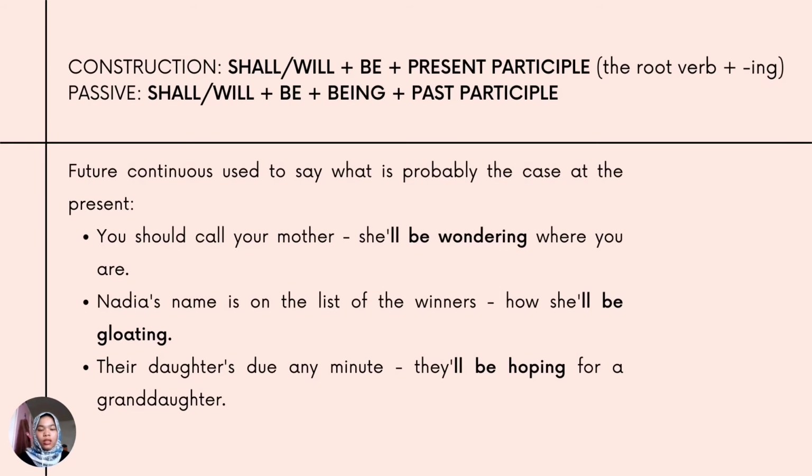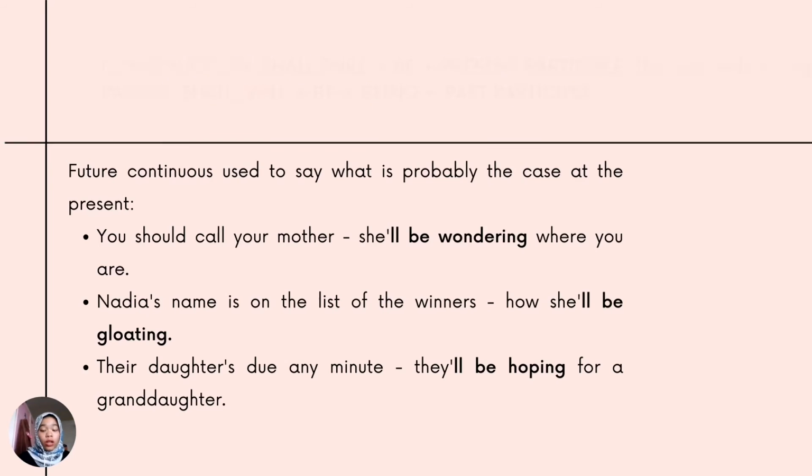So the next use is to say what is probably the case at the present. You should call your mother. She'll be wondering where you are. Nadia's name is on the list of the winners, how she'll be gloating. And lastly, their daughter's due any minute. They'll be hoping for a granddaughter.